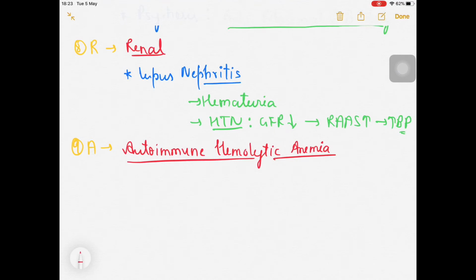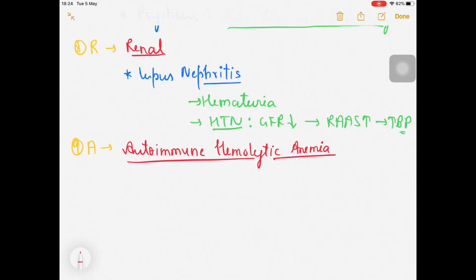In the peripheral smear, spherocytes can be seen, and presentations like congestive heart failure and pedal edema can be seen in the patient. Hemolytic anemia means hemolysis is going on inside the body. Why is it autoimmune? As I said, SLE is an autoimmune disease, so here also we can see an autoantibody.